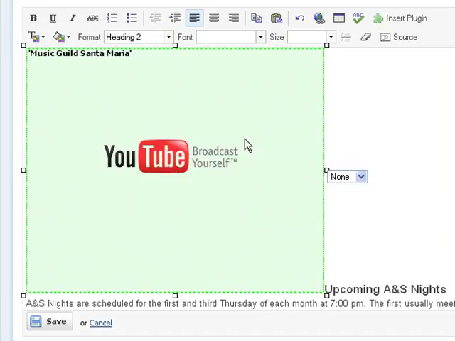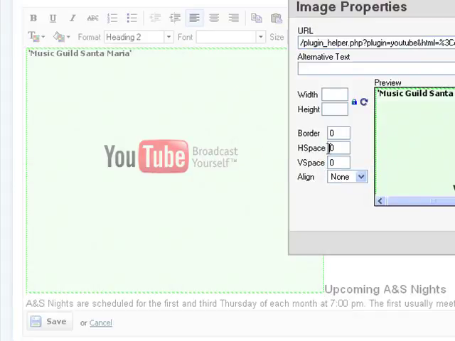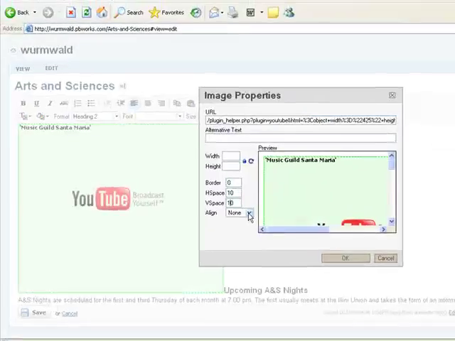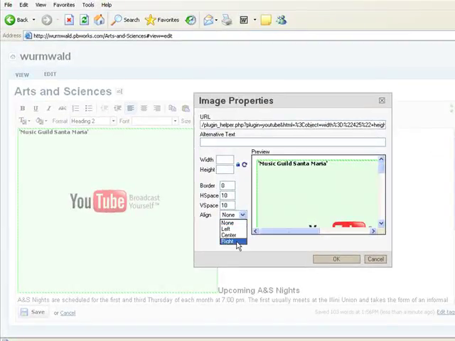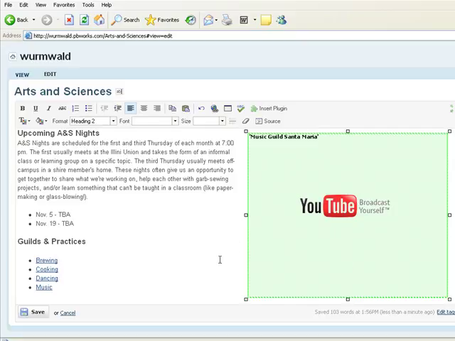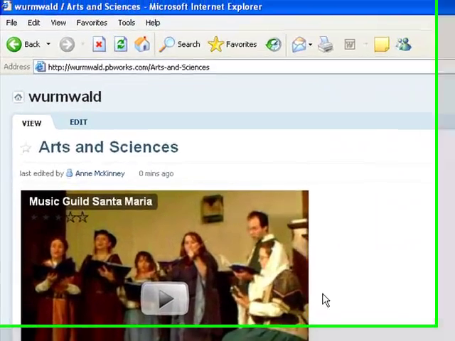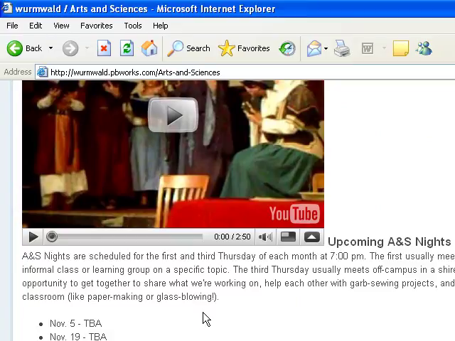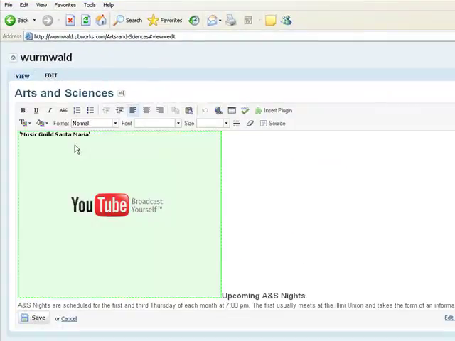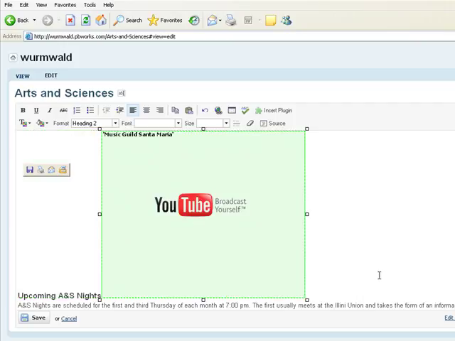and like with the photos, we can adjust some of the properties for the image. We can align it to the right or to the left, and this way we actually have a video on our Arts and Sciences page. And it doesn't show up in the edit screen, but when you hit save, it still kind of presents, it doesn't quite format it the way I expected. But now you can see how it works. It can be moved around, possibly.